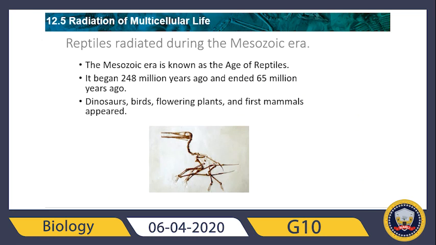Why? Because the dinosaurs roamed Earth during this era. The Mesozoic era also featured birds and flowering plants. In addition to that, the oldest direct ancestor of mammals first appeared during this era.